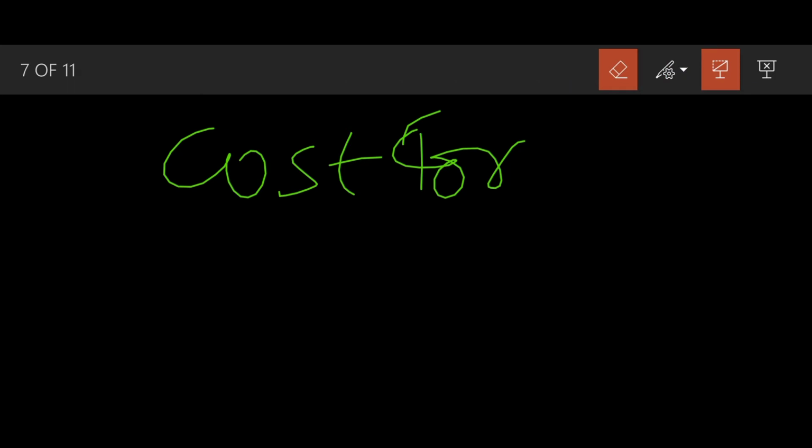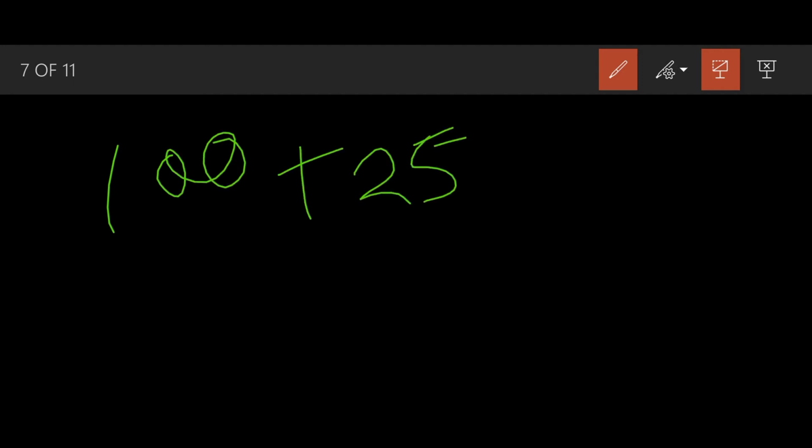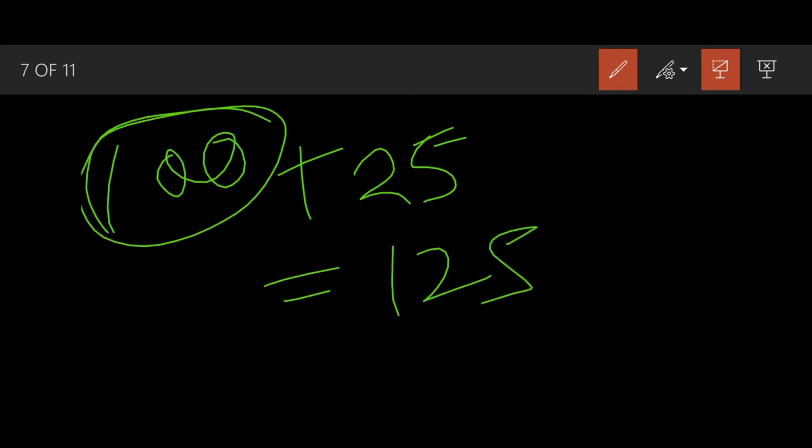Because if I tell you that on your product you are incurring 100 rupees of cost, then you will add, let's say, 25 as your profit, and you will sell it for 125. But you must know this 100, then only you will be able to determine your selling price.